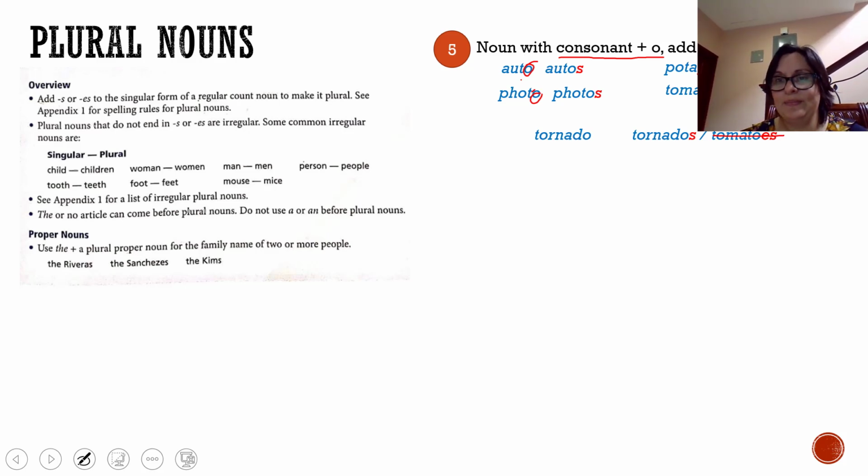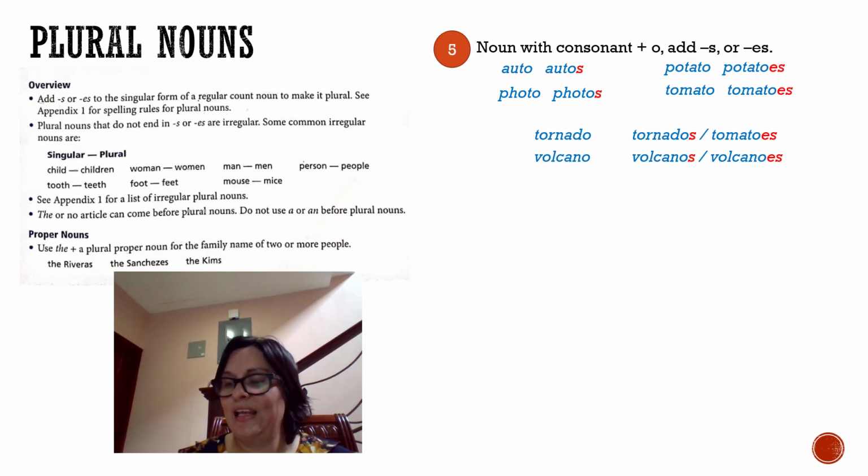Both of them are correct. Volcano, volcanos with S, or volcanoes with ES. Both of them are correct. So how are you going to know when to add ES in this case, or S? Sometimes you just have to memorize the plural nouns.